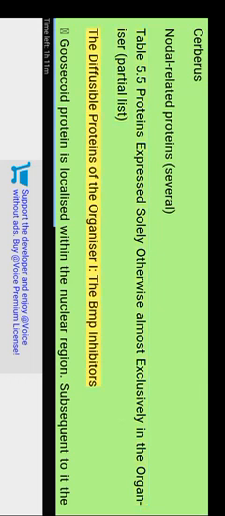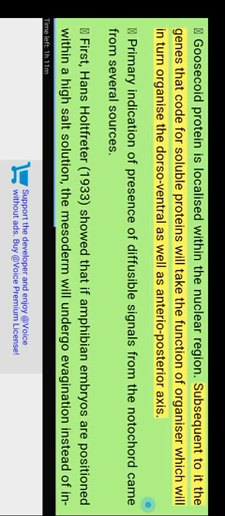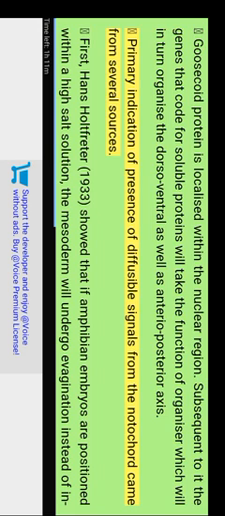The diffusible proteins of the organizer: I, the BMP inhibitors. Goosecoid protein is localized within the nuclear region. Subsequent to it, the genes that code for soluble proteins will take the function of the organizer, which will in turn organize the dorsoventral as well as anterior-posterior axis. The primary indication of the presence of diffusible signals from the notochord came from several sources.